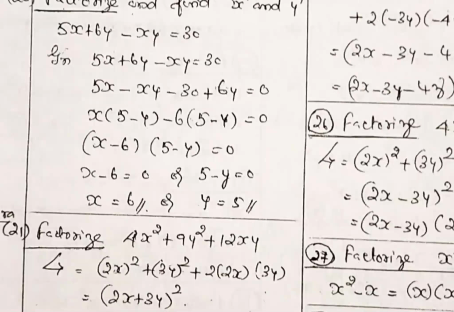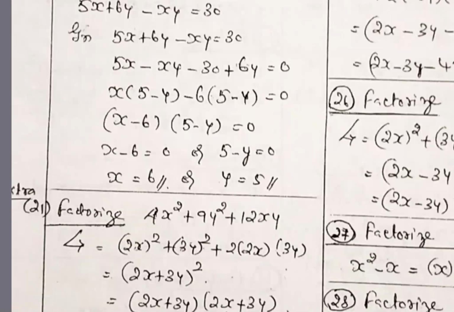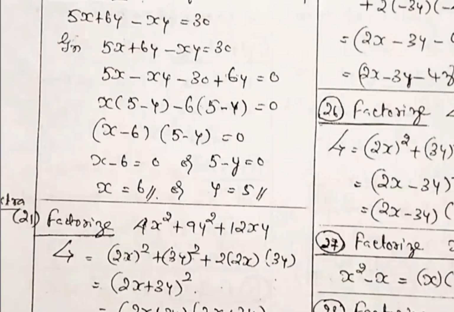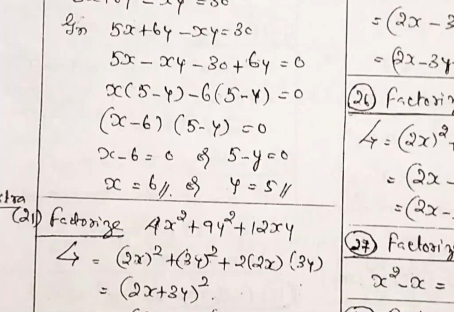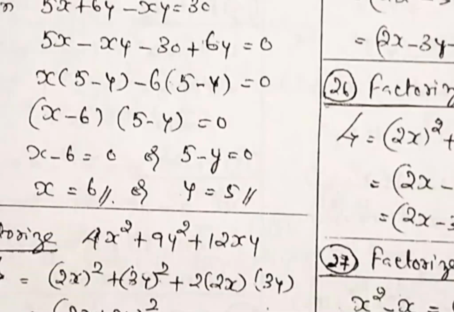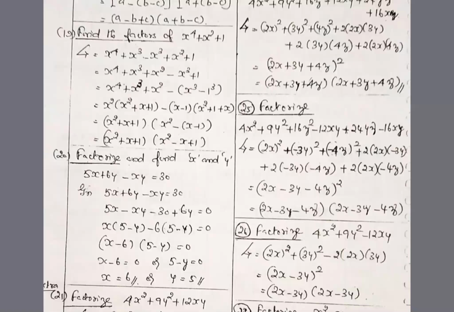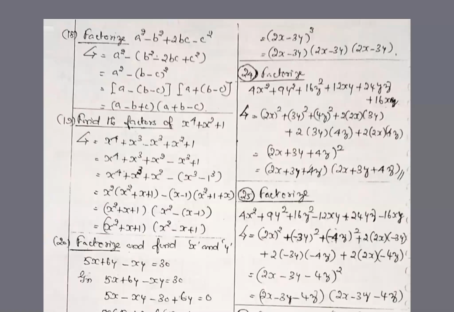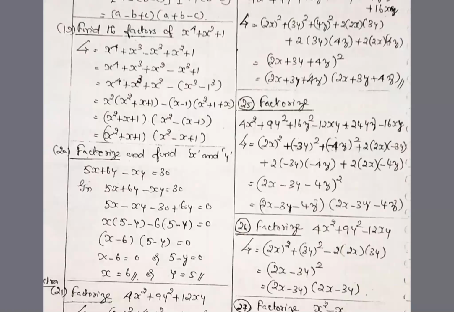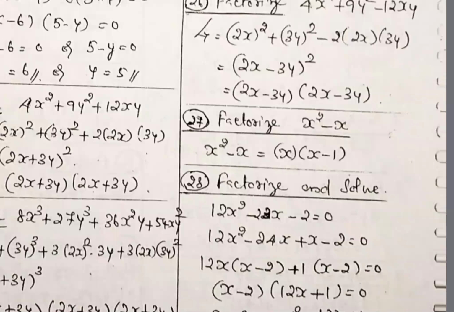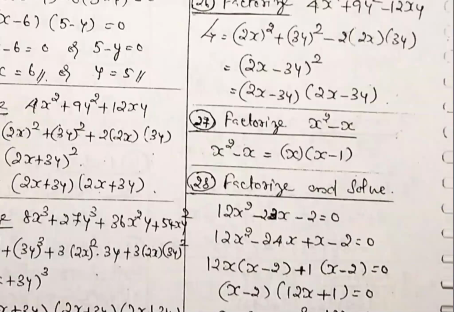So this much problem is sufficient for factorization. The other things are a little tough problems. That's why I have given them as extra. Reverse problems are not so important. Problem numbers 24, 25, 26 are all extra idea problems. Problem number 27, very simple problem. Factorize a square minus x. Common term x out, so x into x minus 1 is the answer.